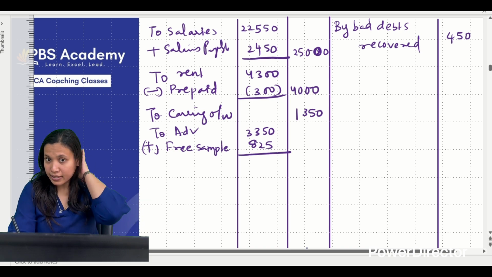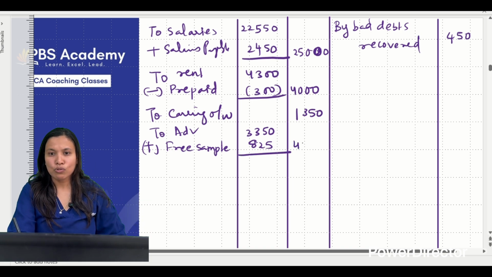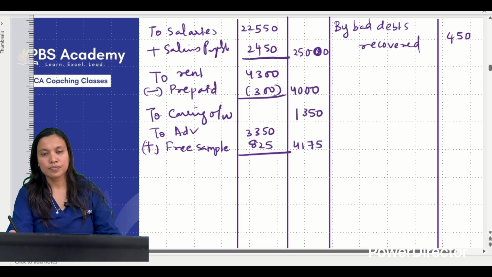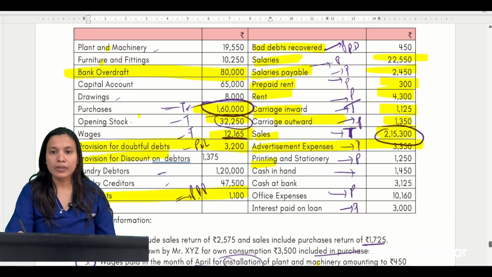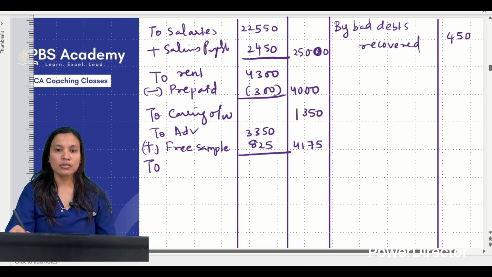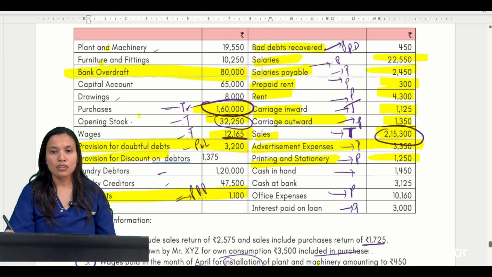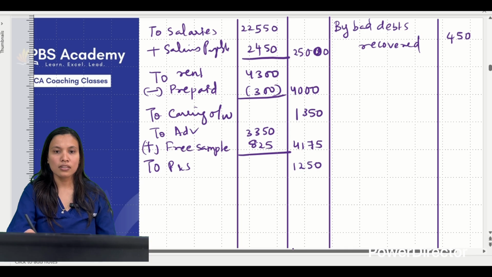So I think you'll get it as how much? 4175. Yes. Next, printing and stationery 1250. To printing and stationery 1250. Next, cash in hand will not count. Office expense 10,160. To office expense 10,160.